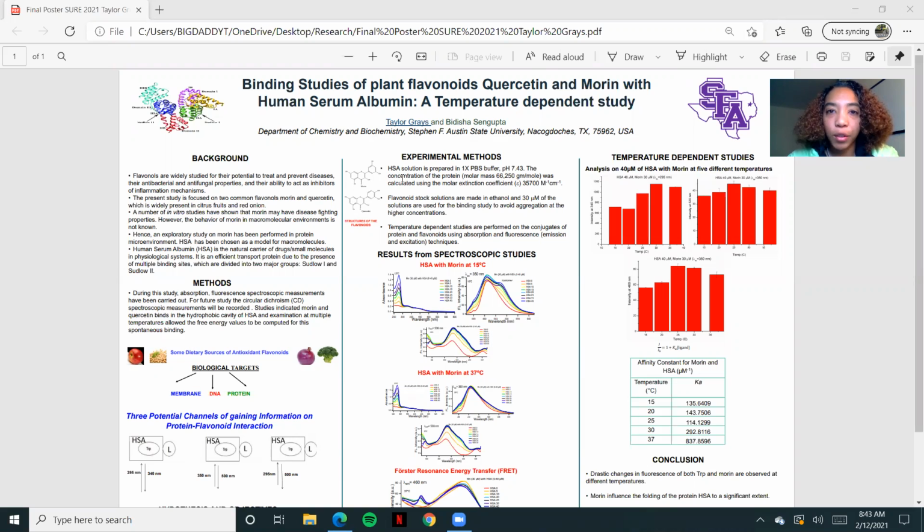I would like to first give you a brief introduction about flavonoids. Flavonoids are polyhydroxy compounds that are found in citrus fruits, red berries, onions, plants of that sort. And they hold anti-cancer, anti-AIDS, all of these different medicinal potential values.